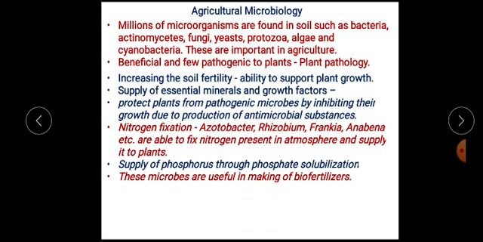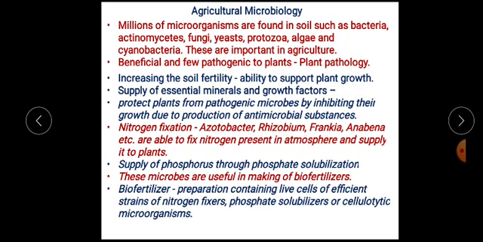All these microorganisms that promote plant growth are beneficial, and these beneficial microorganisms are supplied to plants in the form of biofertilizer. Biofertilizer is a preparation containing living cells of efficient microbes that have the ability of nitrogen fixation, phosphate solubilization, and cellulose degradation.